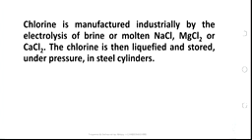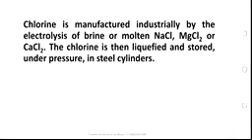Brine, as you know, is a concentrated form of sodium chloride. It is different from molten sodium chloride, which is when you make sodium chloride into a liquid form, not a solution, but a liquid form, by melting it. Molten magnesium chloride or calcium chloride can as well be electrolyzed to give us chlorine in large quantity.